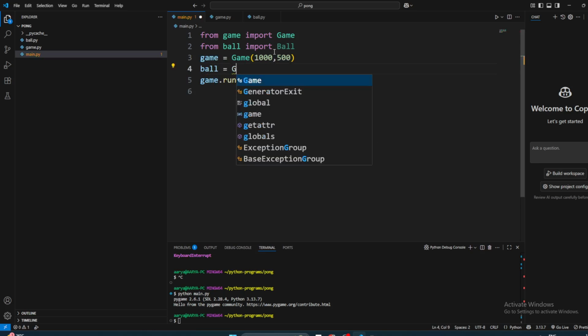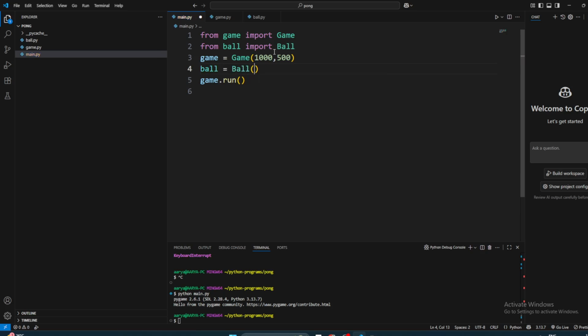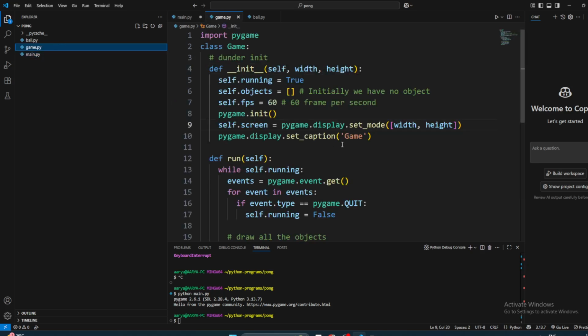What color do you want the ball to be? Maybe red, 255, 0, 0. And the center to be at 50, 50. And what about the size of the ball? We have to give the radius, right?